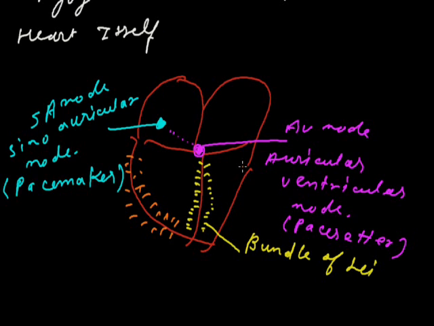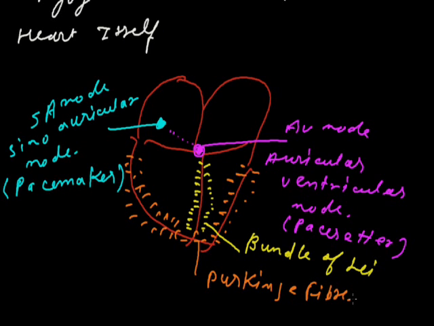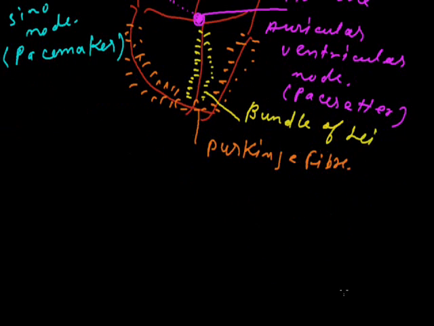This is the Purkinje fiber. So the first message is generated by the SA node, then transferred to the AV node, then to the bundle of His, and finally to the Purkinje fiber.